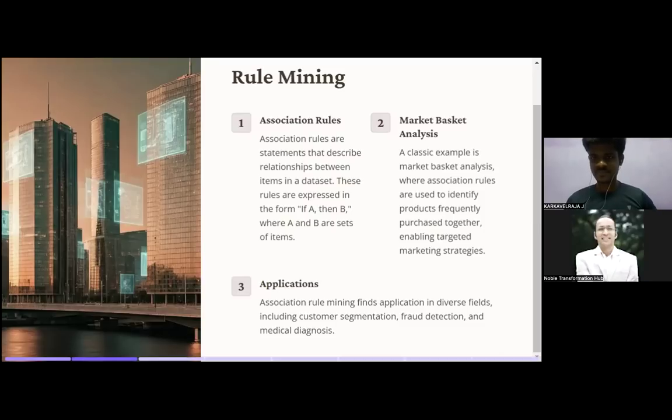So if coffee price goes up, then people will start buying tea. That is one way of looking at it. But suppose people buy diapers, they might also buy beer. A can be diapers and B can be beer.